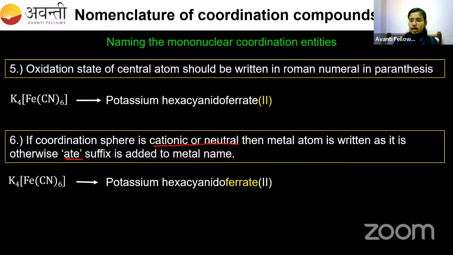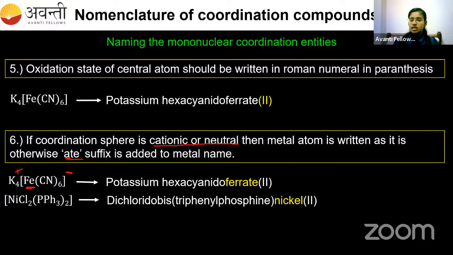So here in this case, the coordination sphere is anionic, right? It is not cationic, it is anionic. Potassium is the cation. So we have to name the ion as ferrate. And in this other case, it is neutral, so the metal is written as it is, nickel as nickel.